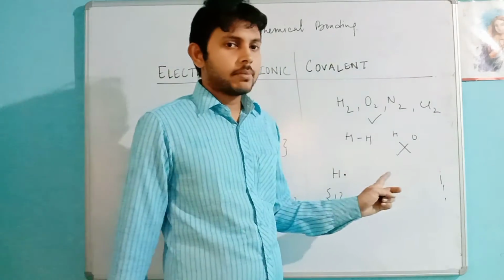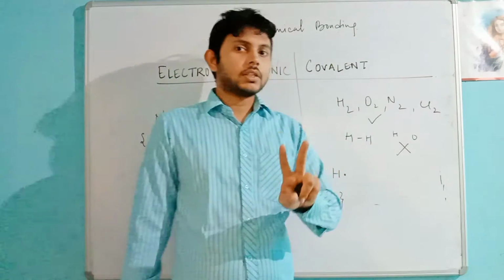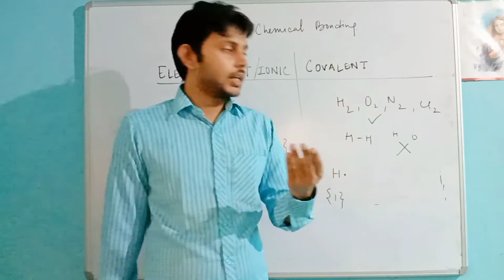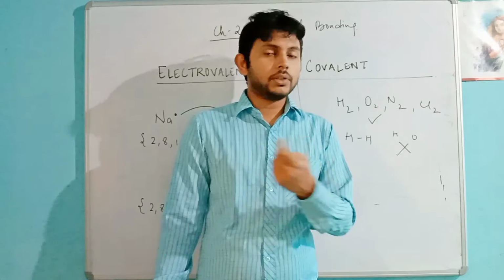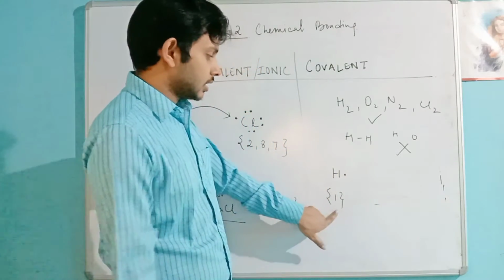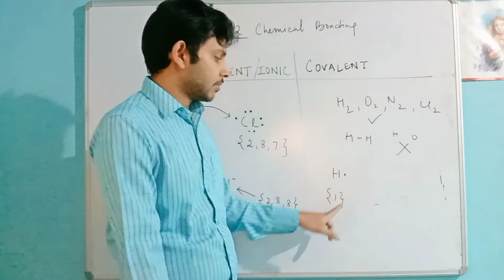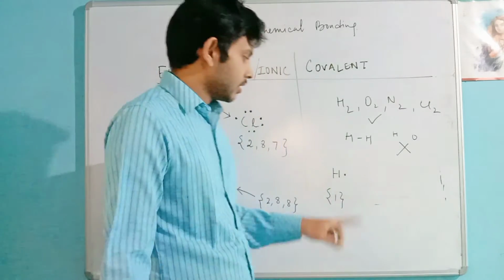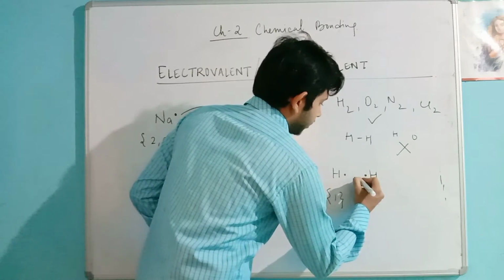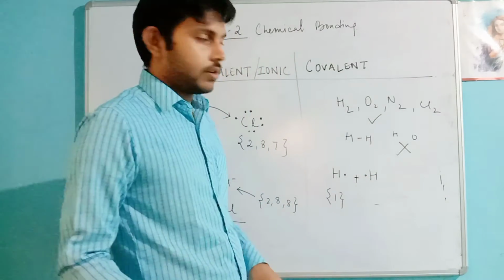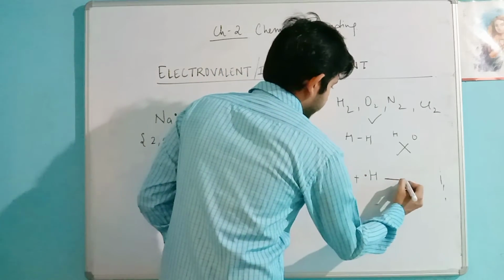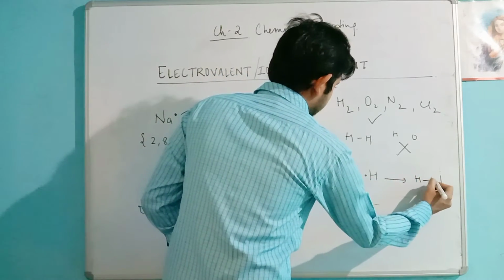But to become stable, either there should be 2 electrons in the outermost shell or 8. 2 when there is a single shell only, and it is the same for helium. So to become stable it must have 2 electrons. So one more hydrogen with 1 electron, they combine and form H2, a bond.